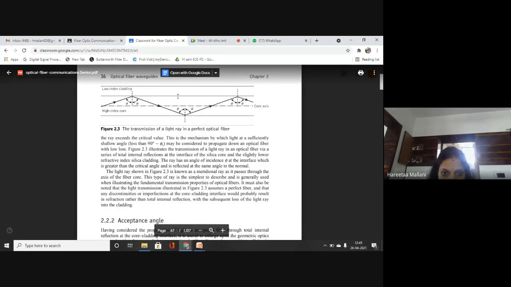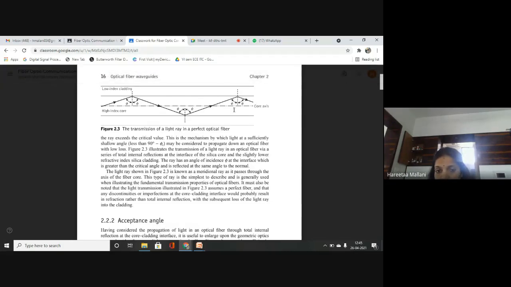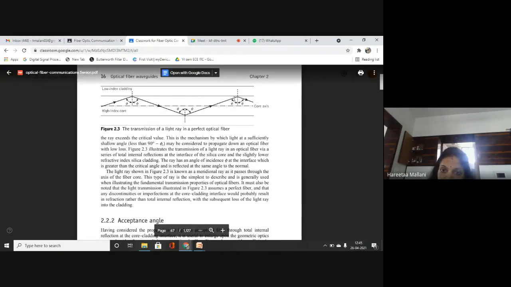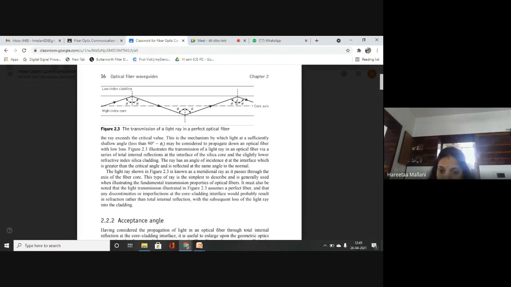What happens sometimes in the fabrication process, when we are constructing the fiber, some disturbance can happen. Somewhere a small hole gets pressed, somewhere a triangle shape has formed. So such perturbations or discontinuities or imperfections are not there. That is known as a perfect optical fiber, because if such discontinuities are there within the core, then the light ray will get refracted or losses will take place, attenuation will be there.